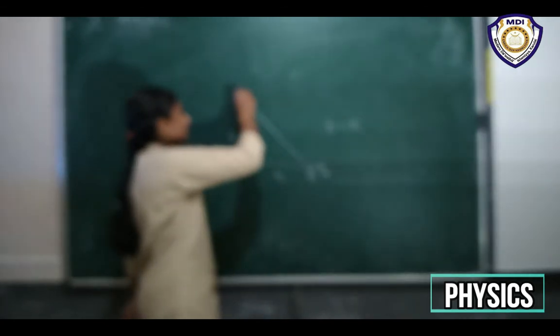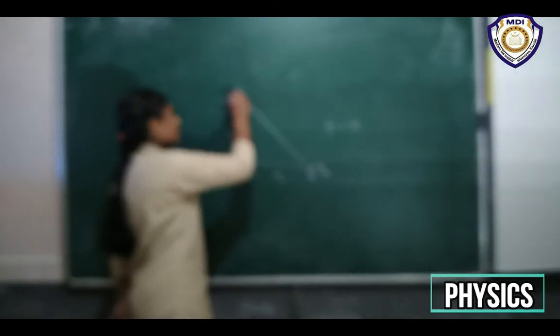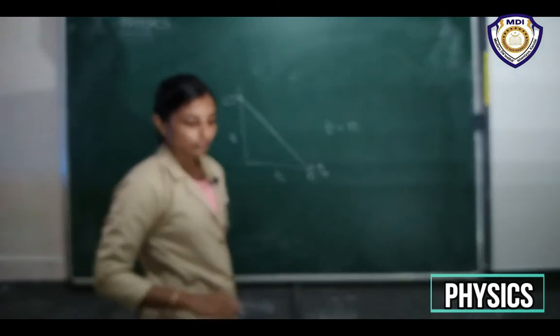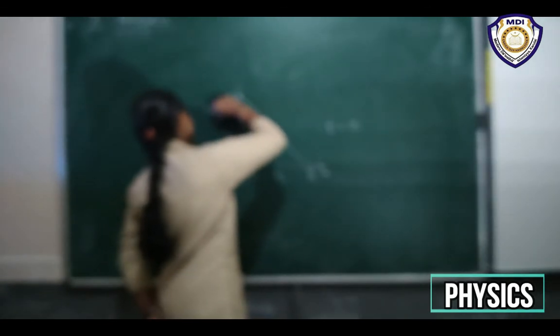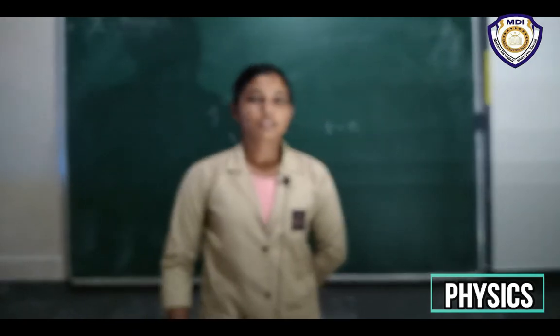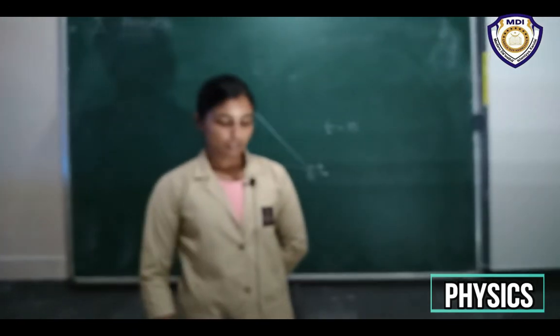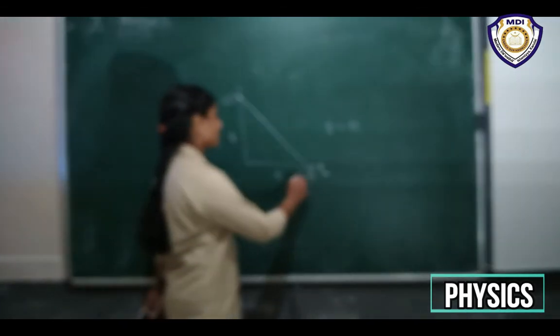So what is the value of velocity here? Yeah, it starts from 20. The velocity is given in centimeters per second, and time is given in seconds.